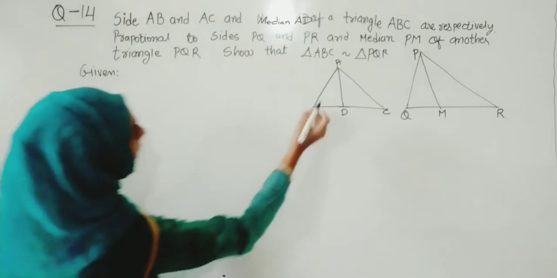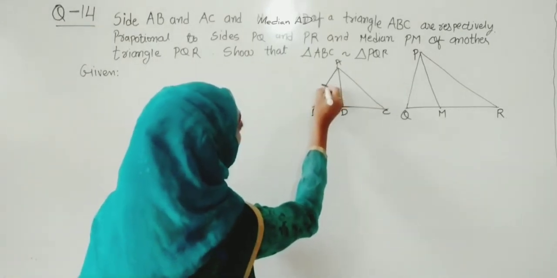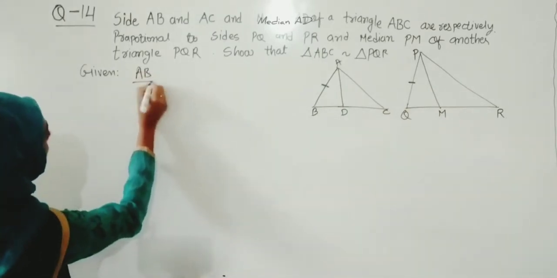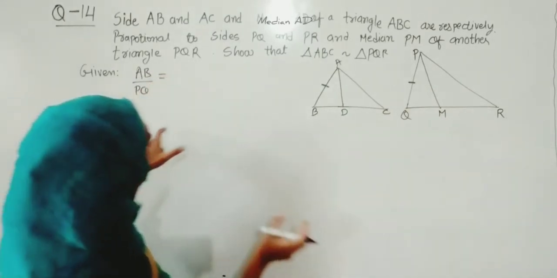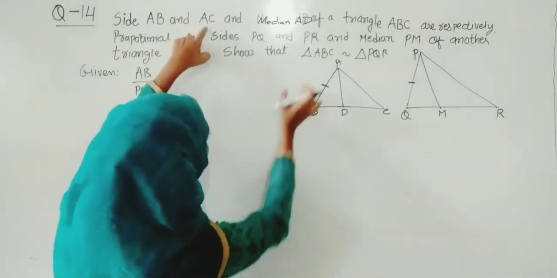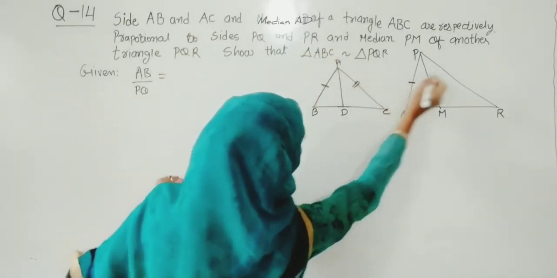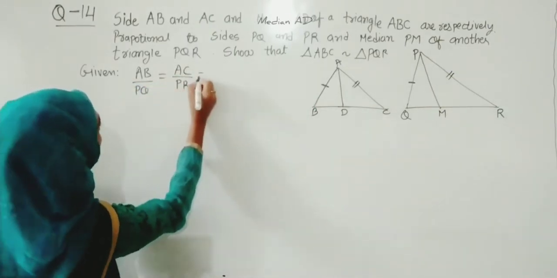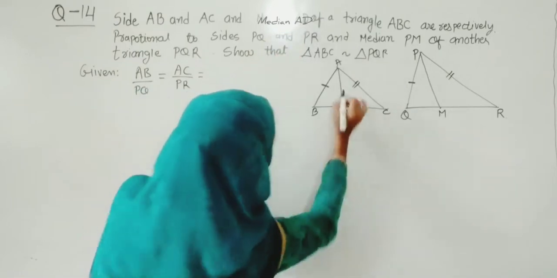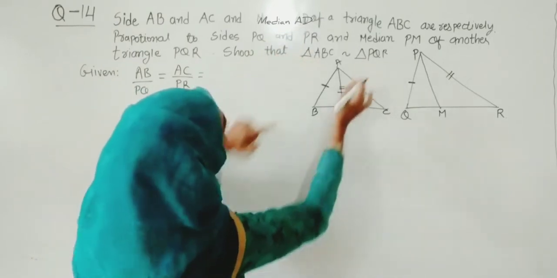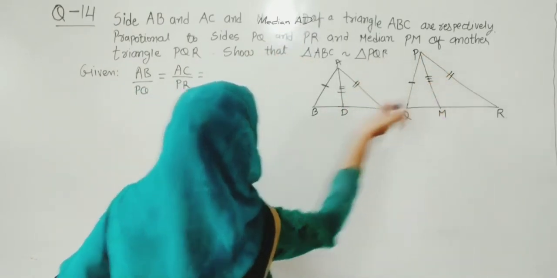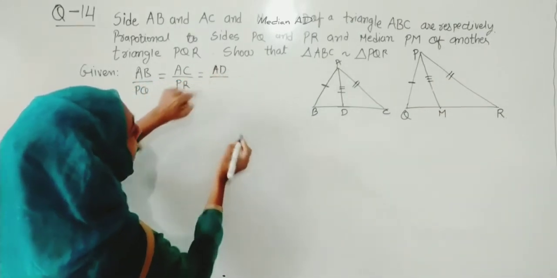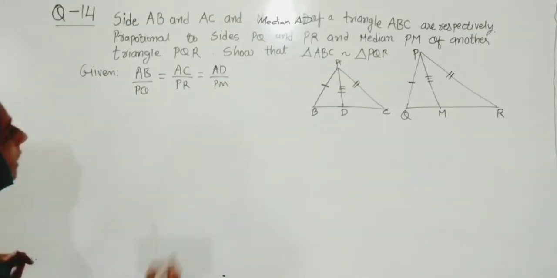So in the given, they gave us for this triangle ABC, this AB upon this PQ, and that will be equal to AC upon PR, means this AC by this PR, and median AD, means this AD and this median PM, they have the ratio as equal. So here we can write AD upon PM. That is given to us.